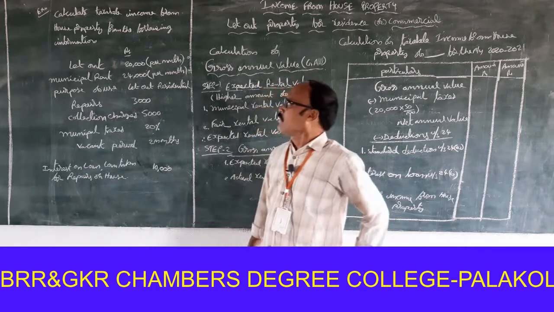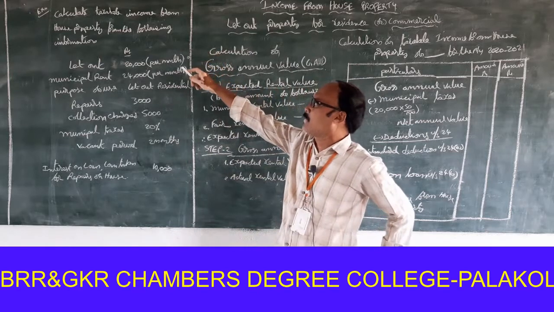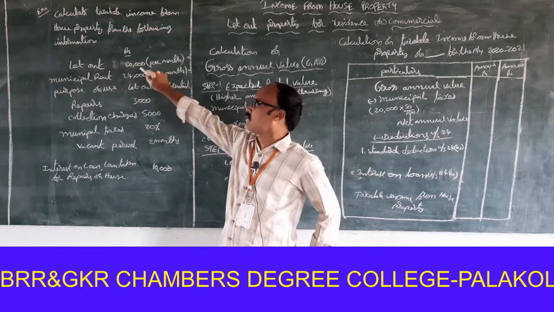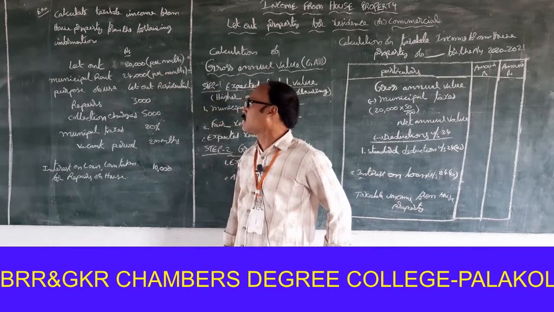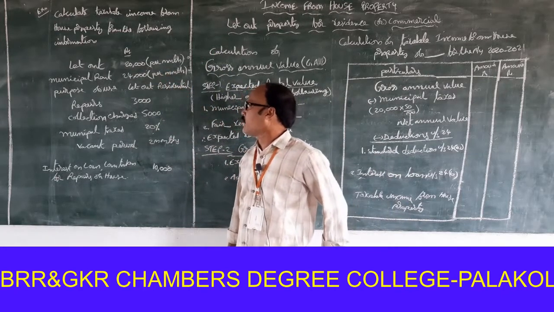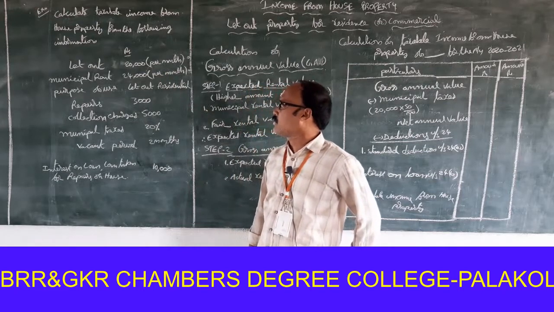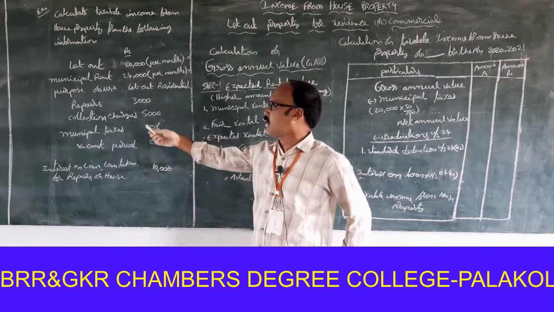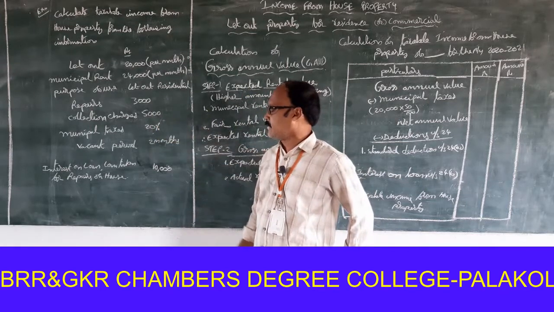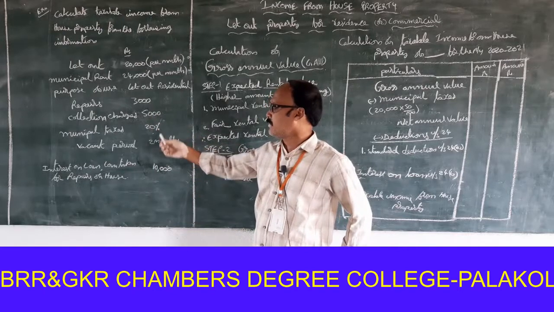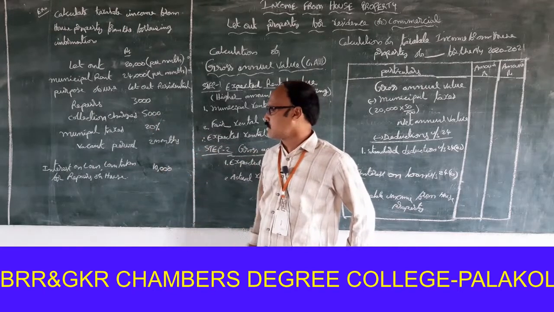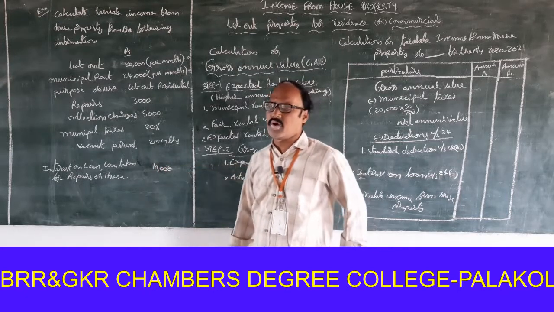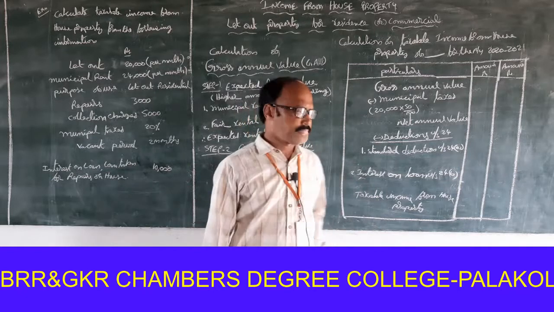Once again, calculate taxable income from house property from the following information. Let out, actual rent received 20,000 per month, municipal rent 24,000 per month. Purpose of use, let out for residence. Next one, repairs 3,000, collection charges 5,000, municipal taxes 20%, vacant period 2 months. Interest on loan taken for repairs of house 10,000.